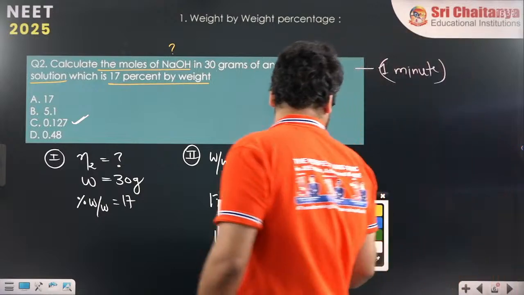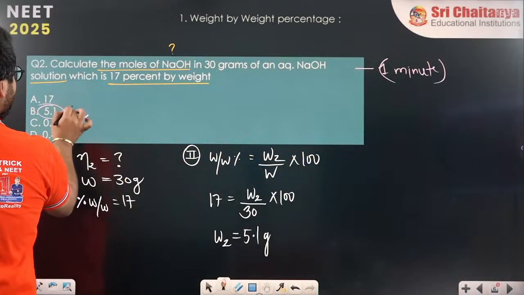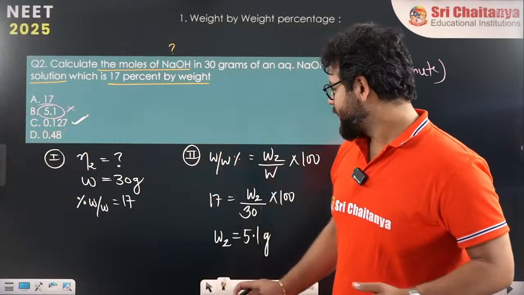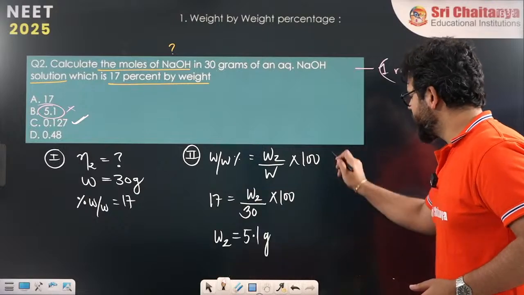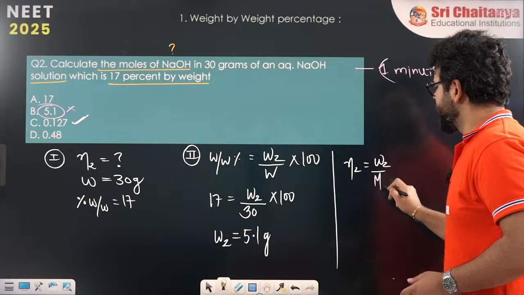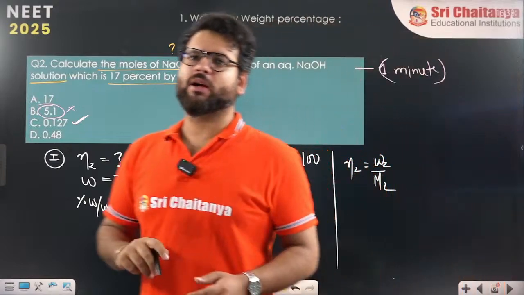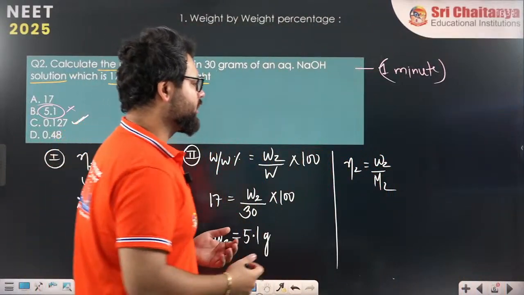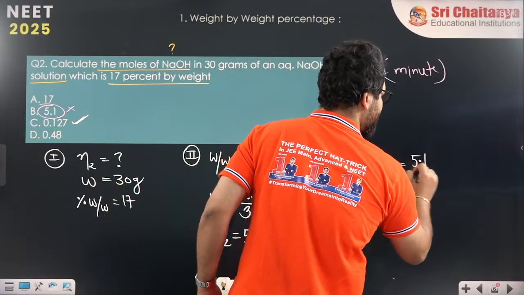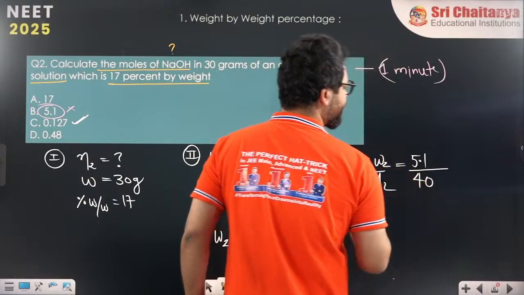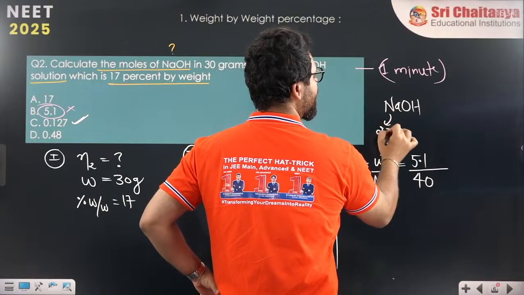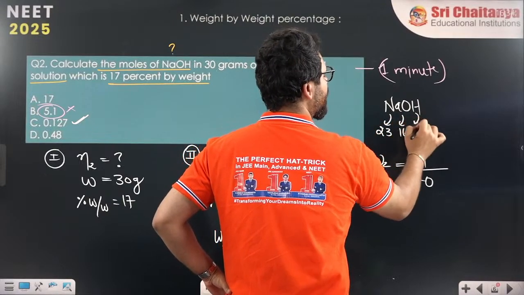Don't directly look at the weight we got and answer, because the question is to find moles. We know that moles is equal to weight by molar mass. So weight of NaOH is 5.1 grams and molar mass of NaOH is 40 grams: sodium 23, oxygen 16, hydrogen 1.